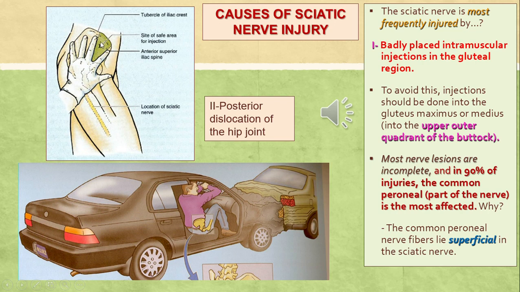As the common peroneal nerve lies superficial in the sciatic nerve, it is more frequently damaged and results in foot drop. Other causes are also posterior dislocation of the hip joint, as you can see occurring in this trauma. The spinal causes have already been discussed. Mainly lumbar disc herniation is a cause of sciatica also.